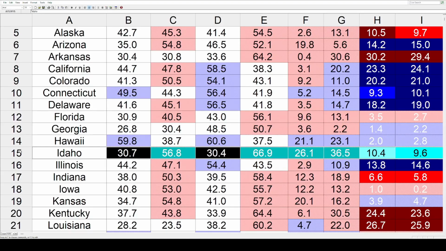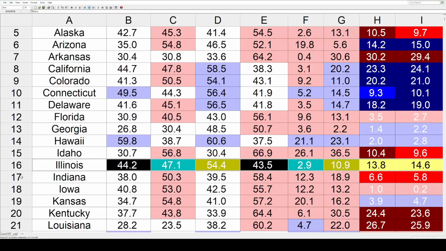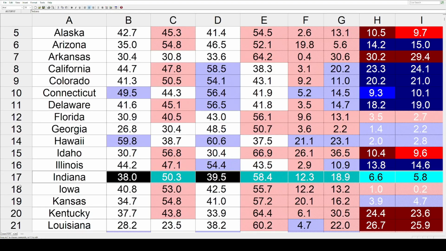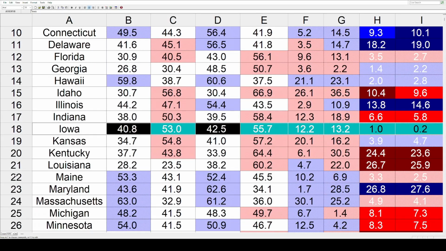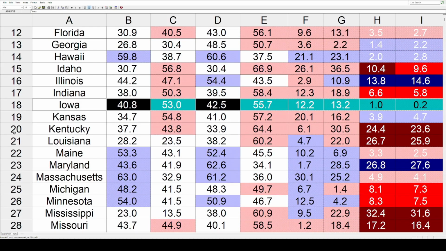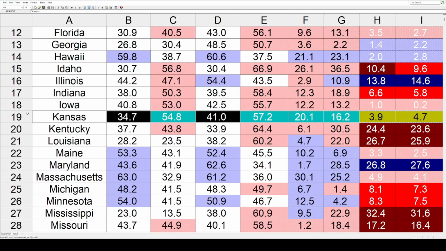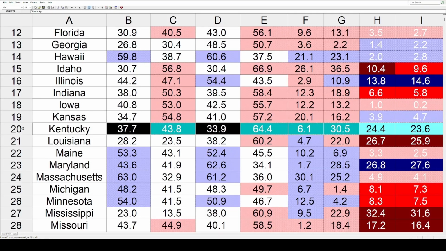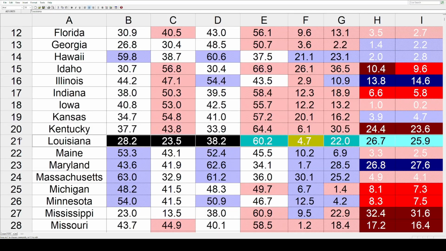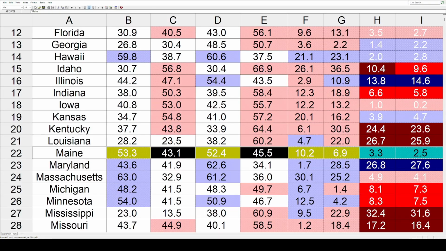Idaho got redder at 9.6, Illinois bluer by 14.6, Indiana redder at 5.8, and Iowa had the smallest trend out of all 50 states. It swung 1% toward the right. That comes out to a red trend of just 0.2%. Kansas trended bluer by 4.7. Kentucky was redder at 23.6. Louisiana also 25.9. Maine much smaller in that direction at 2.5.